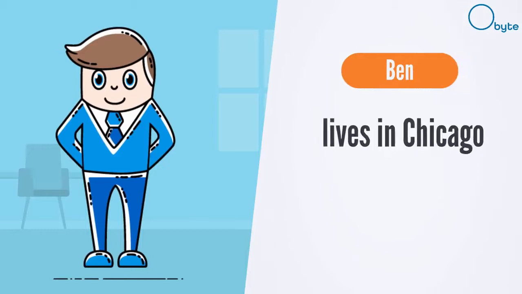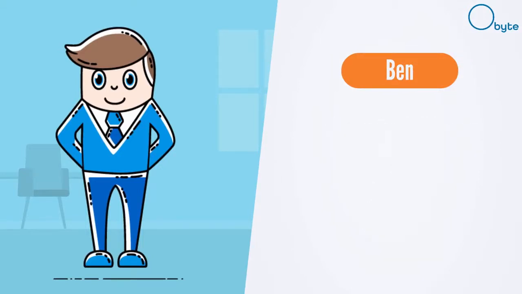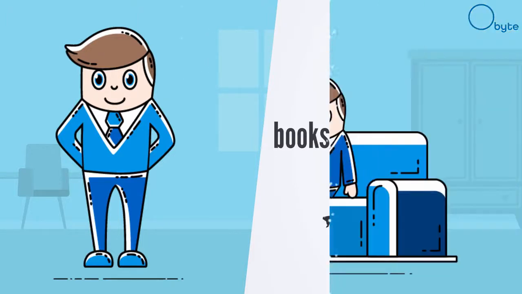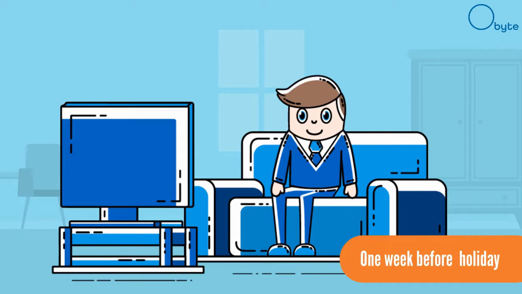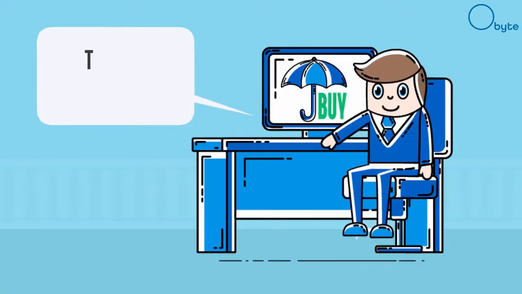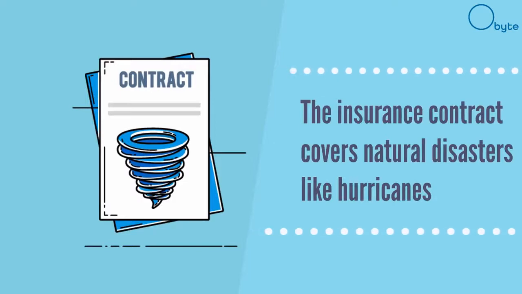Ben lives in Chicago, where the winters are cold, dark, and windy, and books a week's holiday in Miami, Florida. However, 1 week before he is due to leave, he sees on the TV news that a hurricane might hit Miami the week he is on holiday there. Worried, he goes online and buys some travel insurance from a well-known travel agency. The insurance contract covers natural disasters like hurricanes.